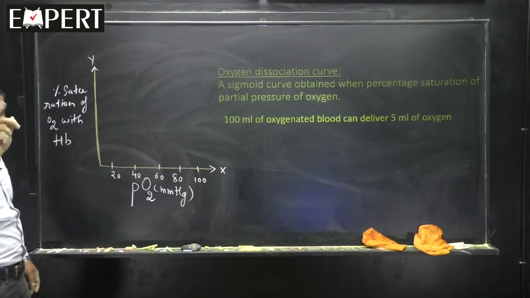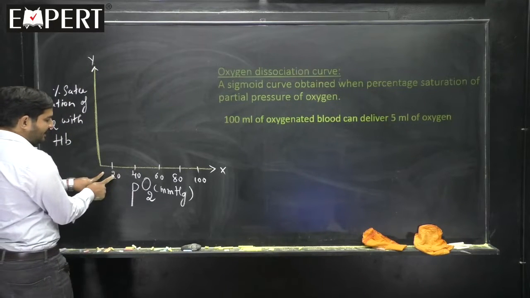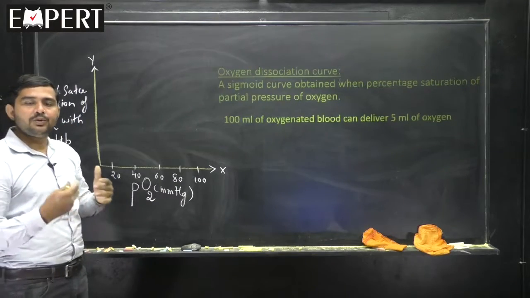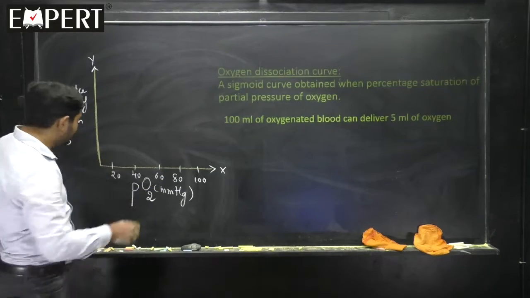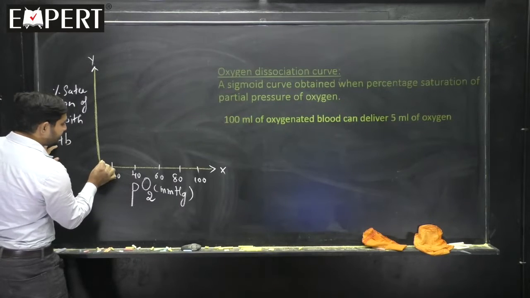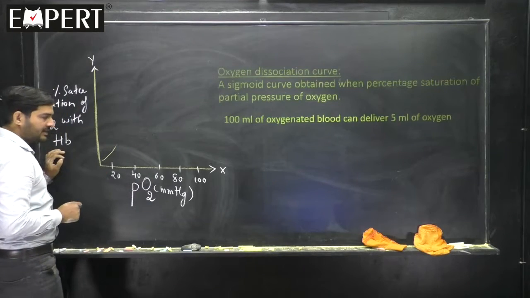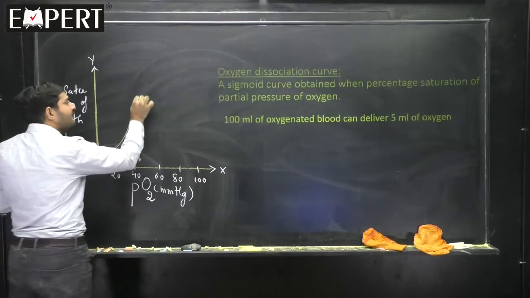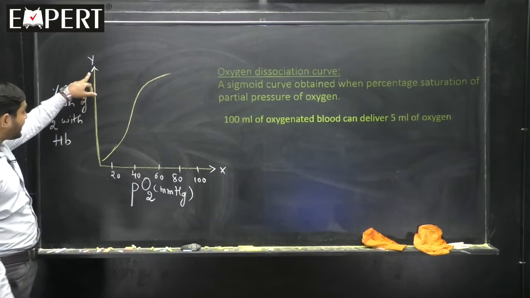Is the matter clear? Now listen all of you. As the partial pressure of the oxygen increases, the percentage saturation of the hemoglobin with the oxygen also increases. Means as the PO2 is increasing, binding of the oxygen to the hemoglobin is also increasing. But after a certain partial pressure, it becomes constant. That is the reason it forms a graph of this shape. Which shape? Sigmoid shape.